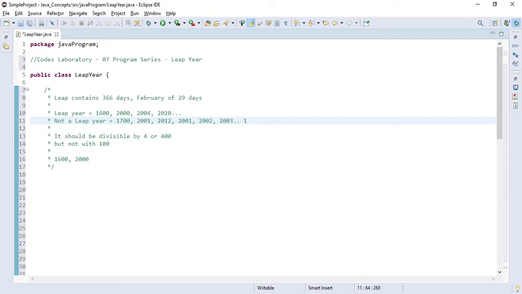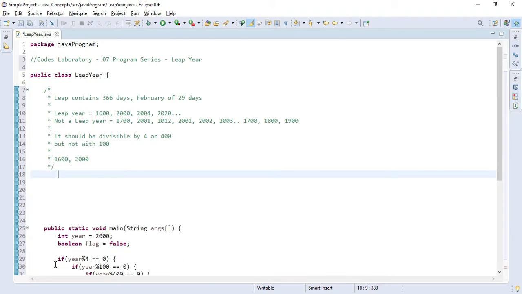So if I add some more non-leap years while explaining this logic, 1600 will be a leap year, and after that 1700 will not be a leap year, same 1800 will also not be a leap year, 1900 will also not be a leap year, but as you can see 2000 will be a leap year. So let's go to the code and understand it in detail with the help of a Java program.